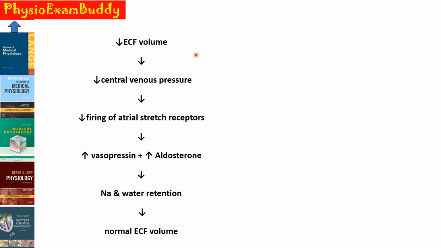Another action of the decrease in the ECF volume is that it will cause a decrease in the central venous pressure, which will decrease the firing or discharge from the atrial stretch receptors, which can actually increase the ADH or vasopressin and increase the aldosterone secretion. So whenever there is an increase in the vasopressin as well as aldosterone, it causes sodium as well as water retention and brings back the normal ECF volume.